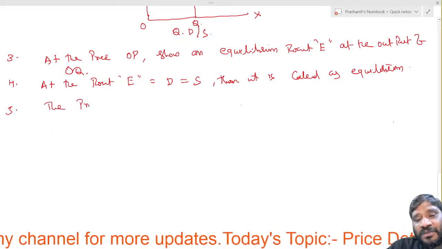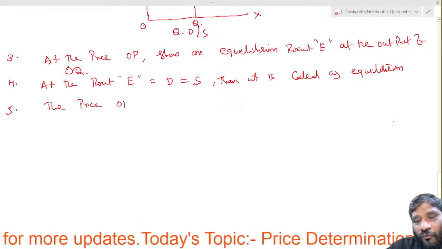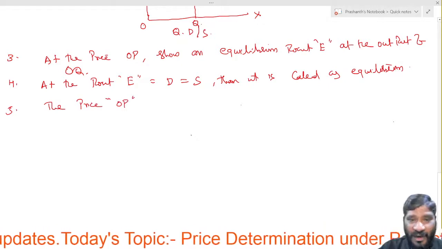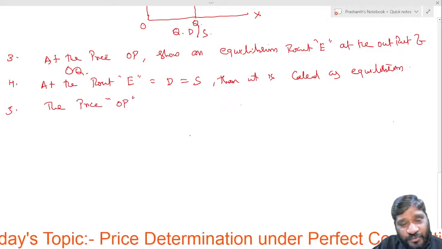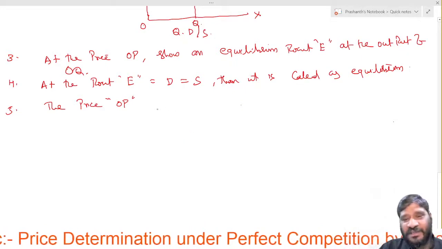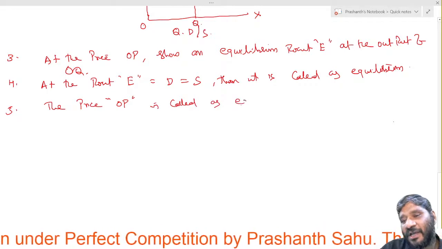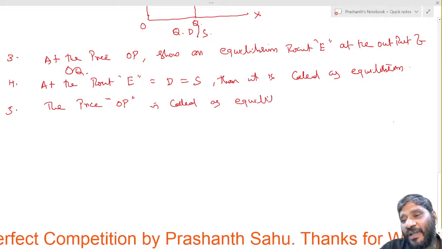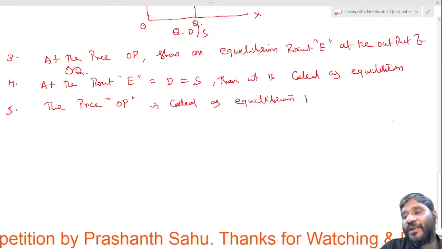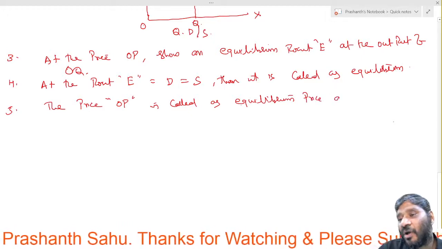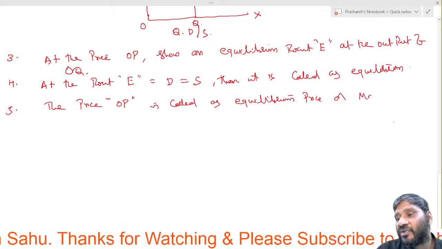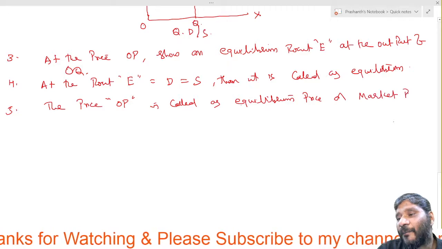Next, point 5. The price OP is called the equilibrium price, or we call it the market price.